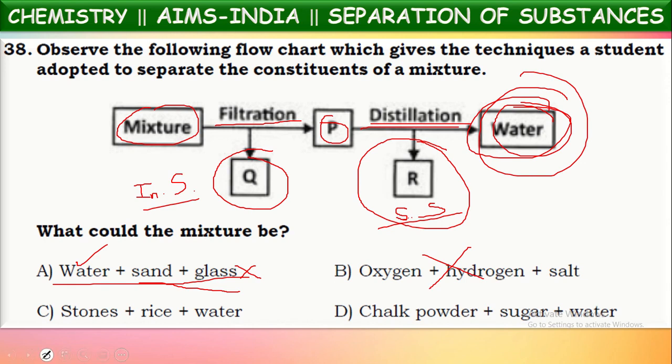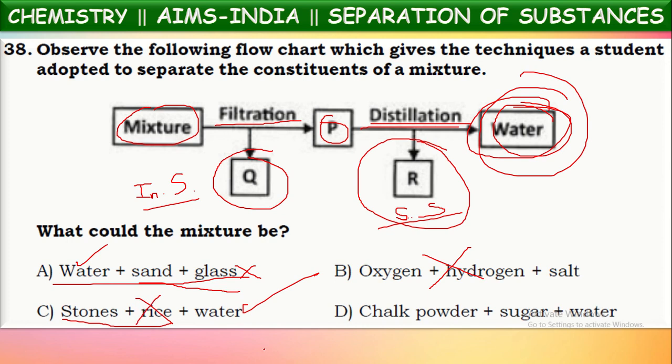Now if you see the third one, yes, water is there, correct, and the two solids given are stones and rice. If we observe, both are insoluble solid substances only. So by filtration itself, both should be separated. But here they mentioned only one component is separated, and the other component is separated by distillation. Now this is also not the mixture mentioned.